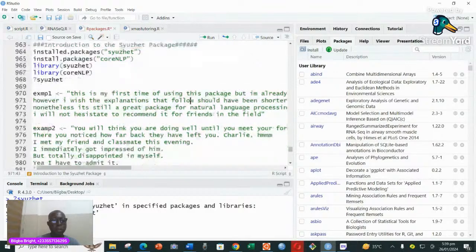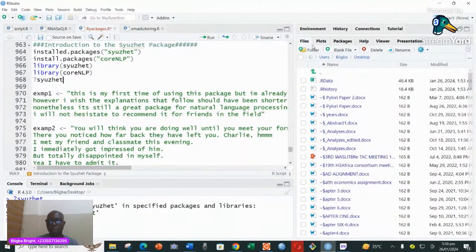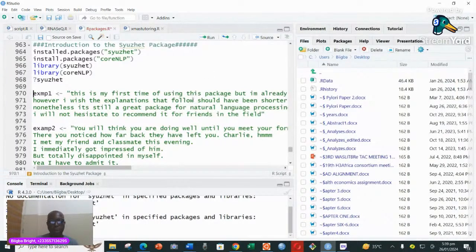Now, after you have installed it, mostly when you run it, just like we were having it, let me go back to the file and see whether the information is still loaded. My R is crazily slow. I do not know why. I don't know what the problem is. And so maybe as we run this portion again, they're telling me that there's no documentation.